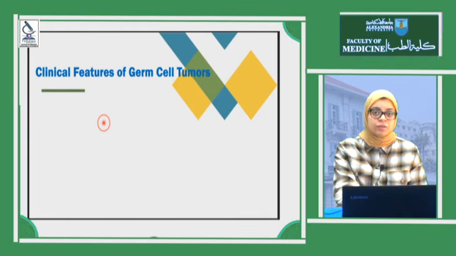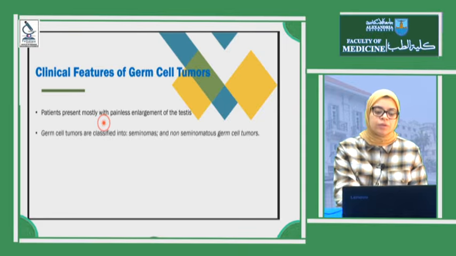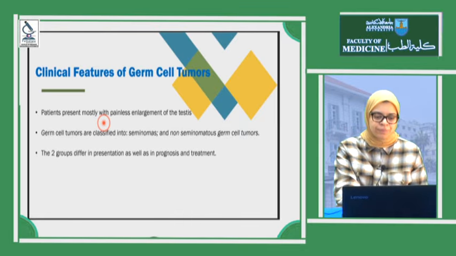Clinical features of generally all of these germ cell tumors, as we said at the beginning of the lecture, all of them present with painless enlargement of the testis. They are classified according to whether they are seminoma or not, into seminoma and non-seminomatous germ cell tumors. The two groups differ in presentation and prognosis. As we said, seminoma is the kindest type. All other types have a worse prognosis.